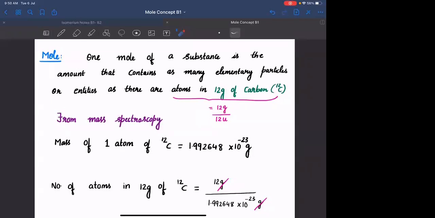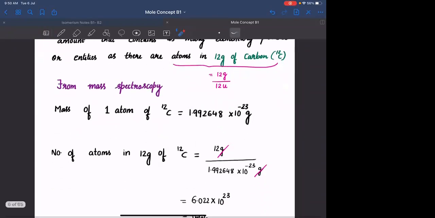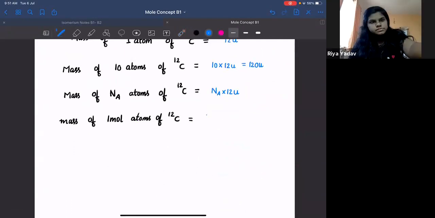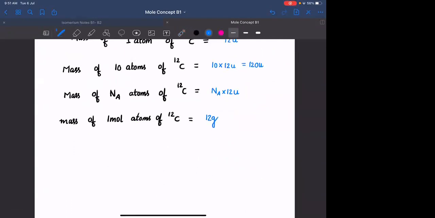Is that clear, everyone? The definition of mole is the number of atoms present in 12 grams of carbon sample. So if I'm taking 1 mole of carbon sample, its mass has to be 12 grams. Any doubt, anyone? So can I write the mass of 1 mole of carbon atoms as 12 grams? Which is also equal to what? The mass of Na atoms, or 1 mole, is Na into 12U. Is that clear, everyone?